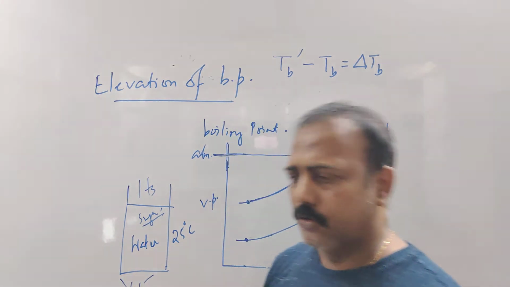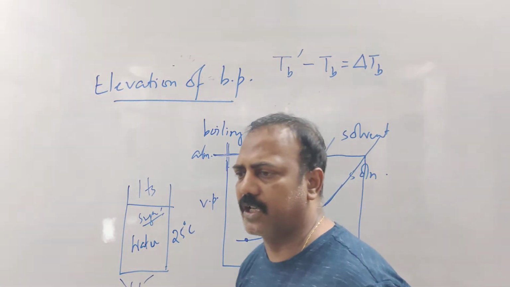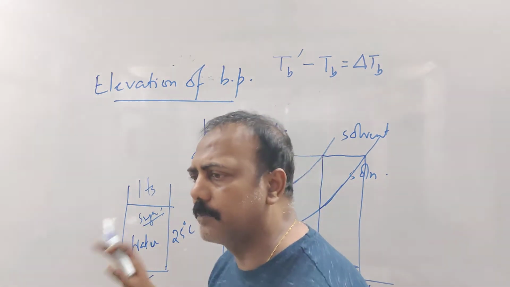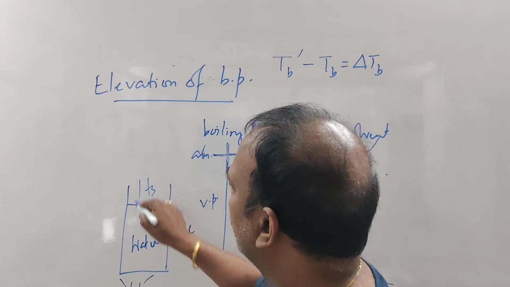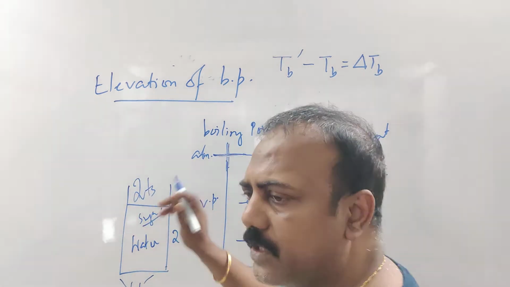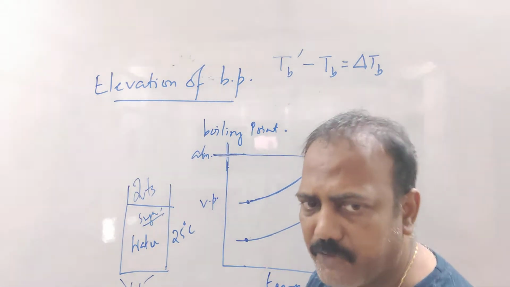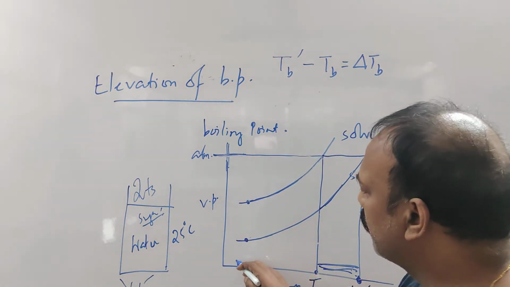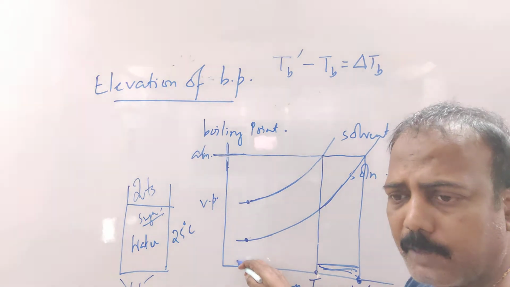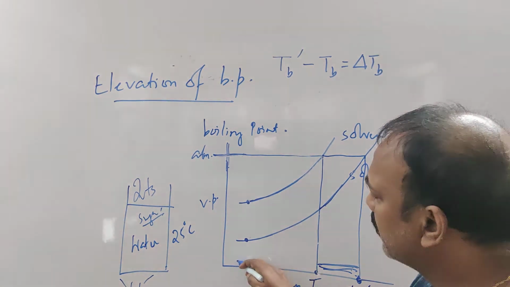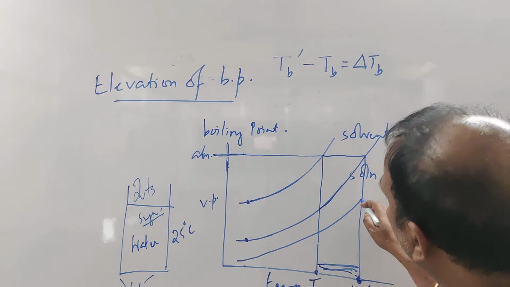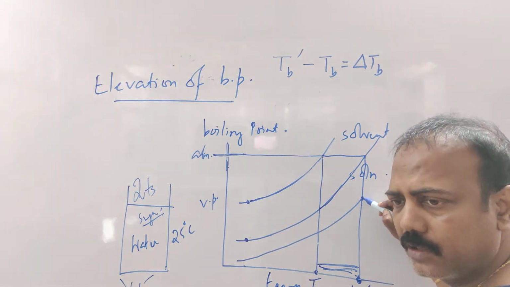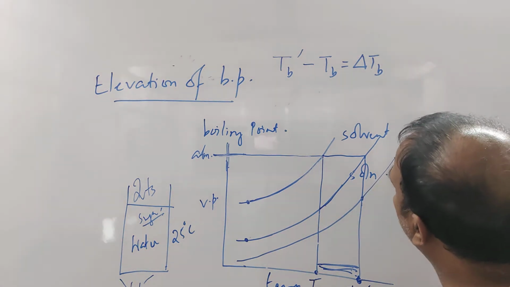Fine. So what is the elevation of boiling point? All of us understood that. Now tell me, if in this solution, in place of 1 teaspoon of sugar, I add 2 teaspoons of sugar, means if we make the concentration of the solution more, its vapor pressure lowering will be more. So even at the temperature where the first solution boils, it won't boil. It will boil at a further higher temperature.